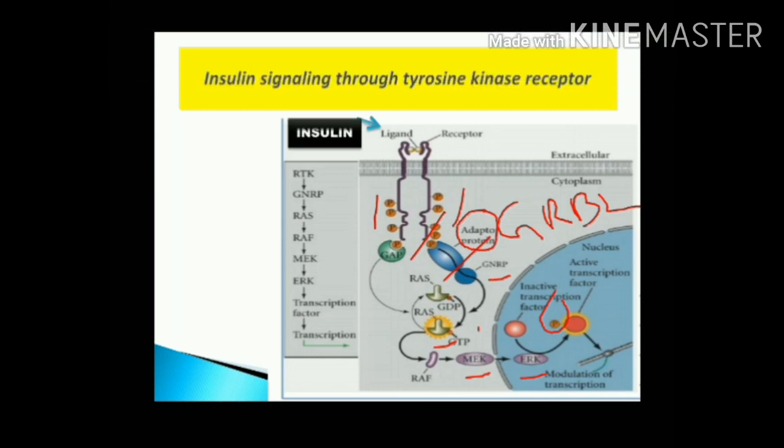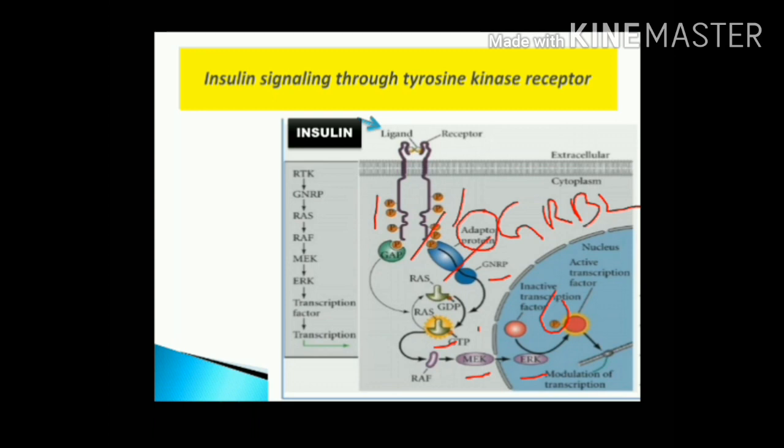Now, what happens when insulin binds as a ligand? In case of insulin signaling, instead of the GRB2 protein, which binds as an adapter protein in the RTK pathway, IRS1, insulin receptor substrate 1, binds as an adapter protein only when insulin acts as a ligand.